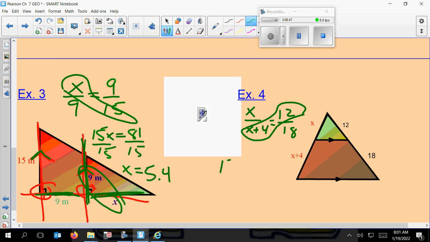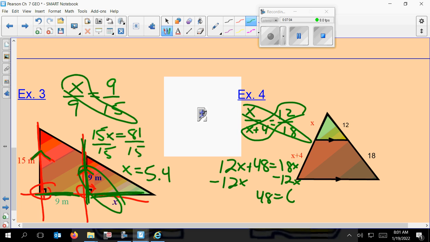So 12 times x is 12x. 12 times 4 is 48. And then 18x. Okay. I'm going to do this one a little bit different. I'm going to move the x's to the right-hand side by subtracting 12x. I get this. And I'll divide both sides by 6, and I get x is 8. Okay. So there you go.